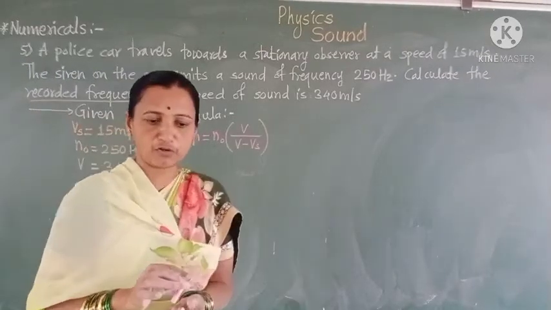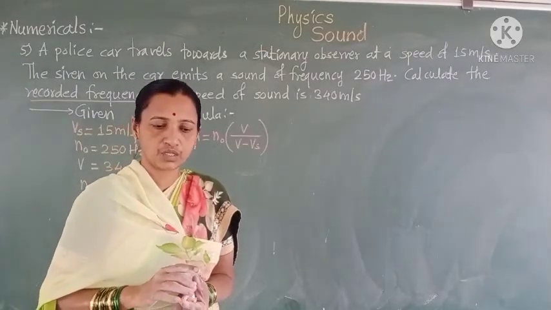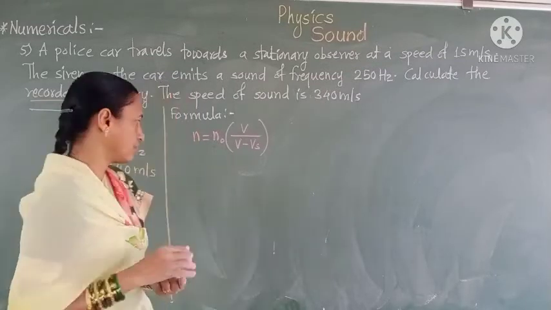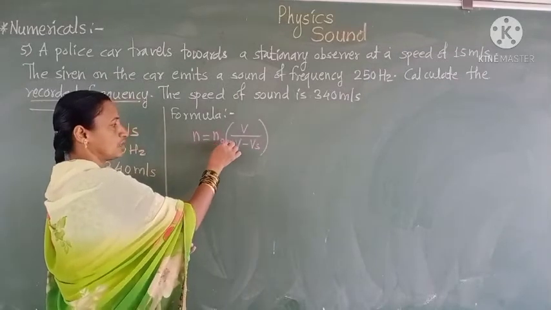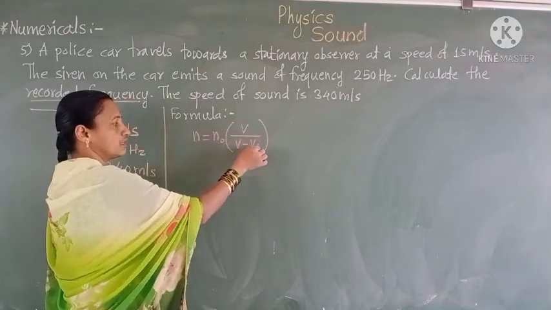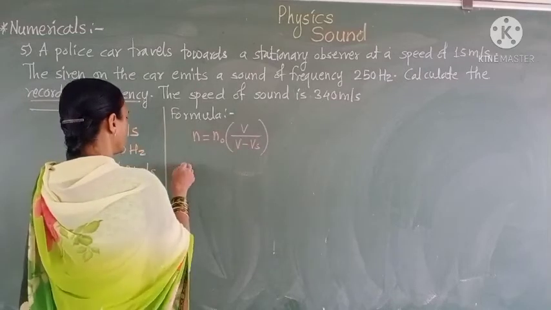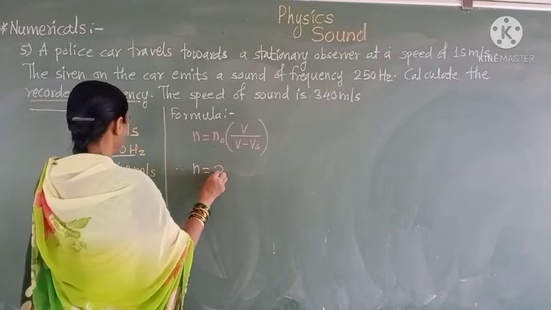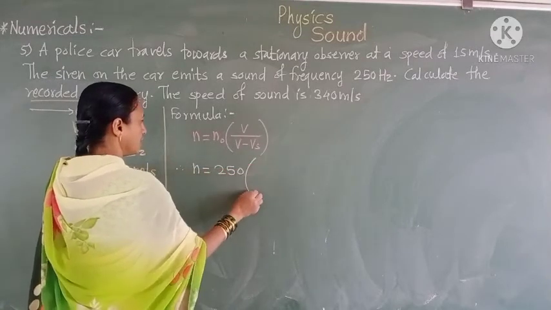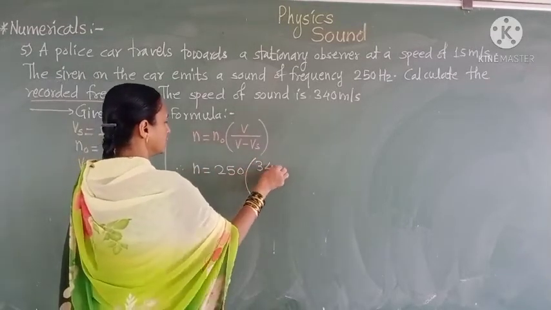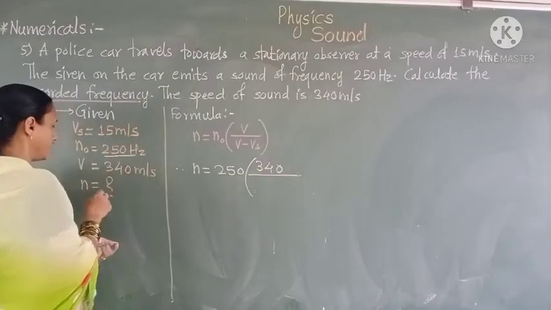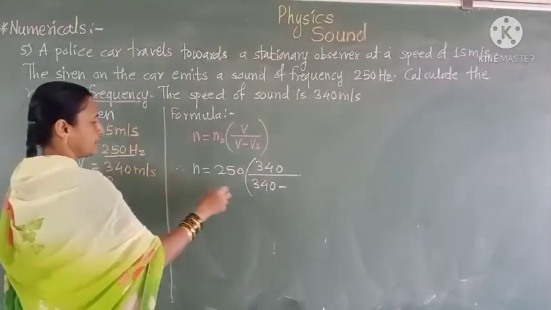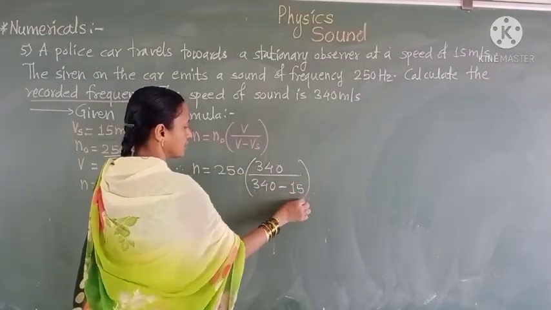As the source approaches the listener, the apparent frequency is given by N is equal to N0 in bracket V upon V minus Vs. Here we have to substitute the values: N is equal to N0 having the value 250, in bracket velocity of sound 340, V having the value 340 minus Vs having the value 15 meters per second.